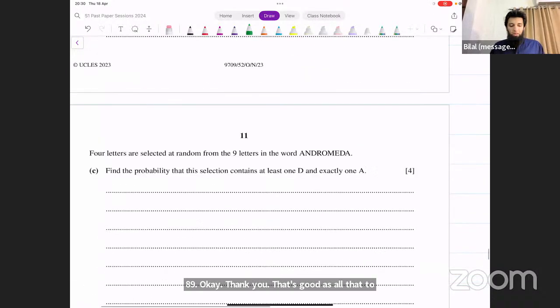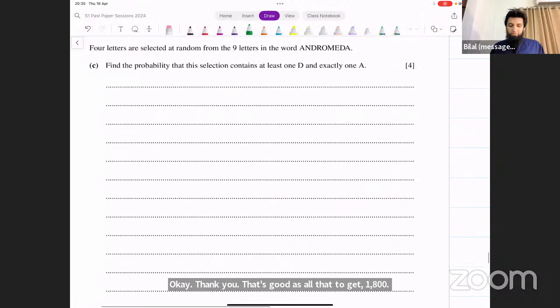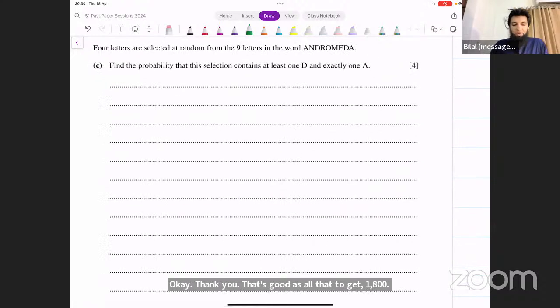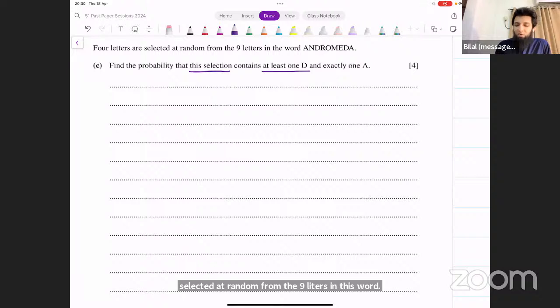Part B. Now let's look at the next one. It says 4 letters are selected at random from the 9 letters in this word. Find the probability that this selection contains at least 1 D and exactly 1 A. Okay, now this is a very important question, and it's been coming repeatedly in the last few sessions.